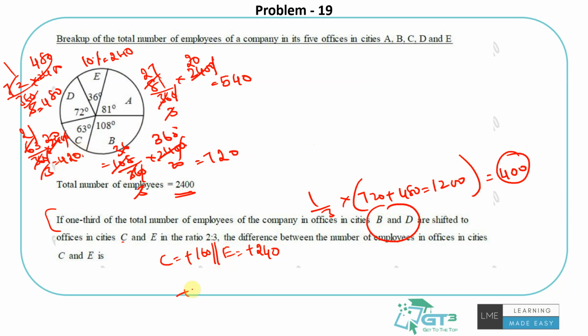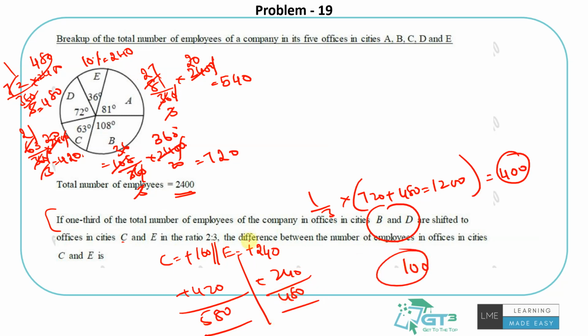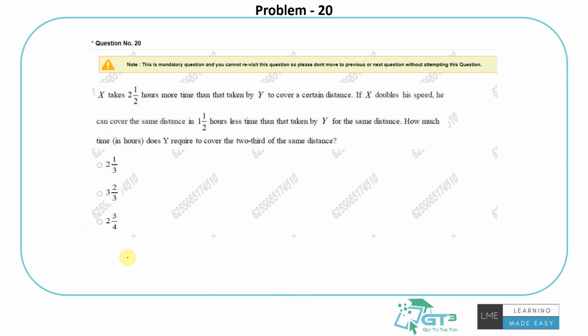What is the number of people in C? C already had 420, now 160 more are added, so it will be 580. What about E? 240 are added, but what was the initial number? Another 240 was there, so 480. So the difference between them is 100. That's what they're asking, right? The difference between the number of employees in offices in cities C and E. 580 minus 480, it's 100 is the answer. We couldn't take the snip of the options, but 100 would be the answer for this. And again, a data interpretation question on pie charts. Now a simple time, speed and distance question.